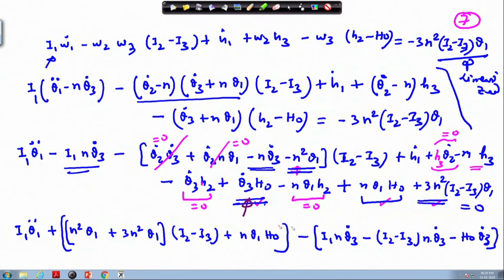We have used n times theta 1 h 0, this one we have used, this also, and this also. So we are left only with h 1 dot, this part, because the other terms are 0. So we are left with plus h 1 dot minus n times h 3, and this equals 0.